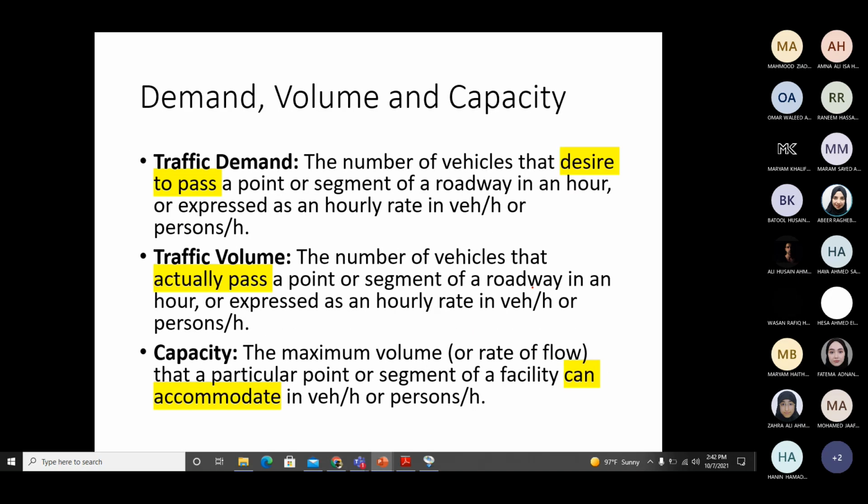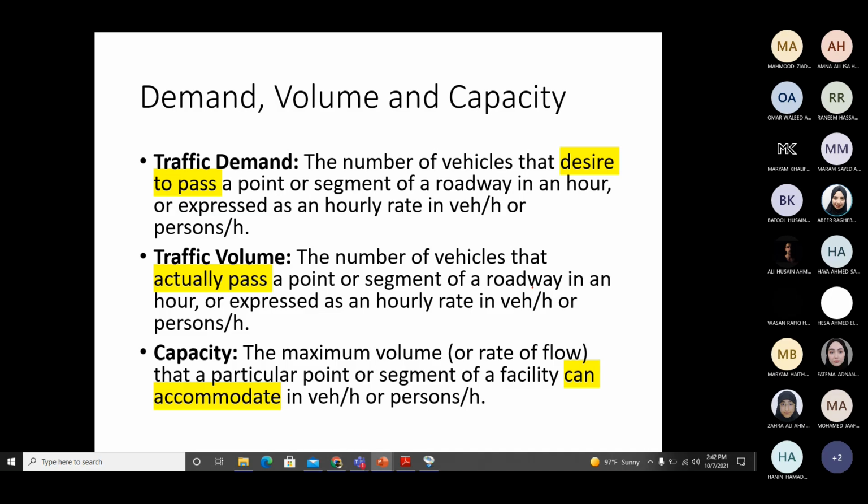Now there are three things related to volume which are important for a traffic analyst: demand, volume and capacity. All of them mean the number of vehicles passing a highway, or a point on the highway, in a particular time interval, which is normally an hour.